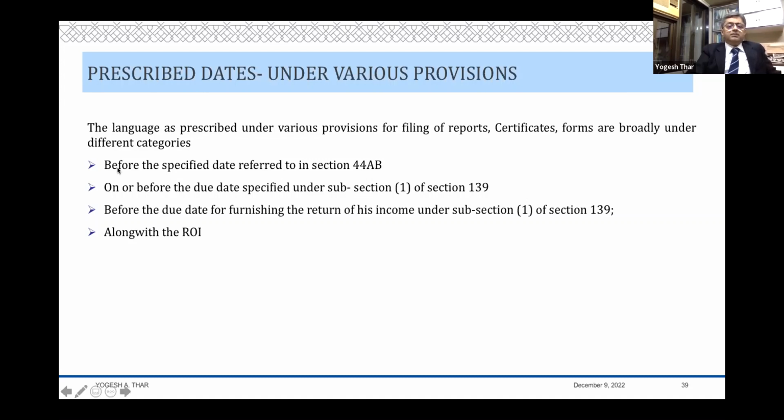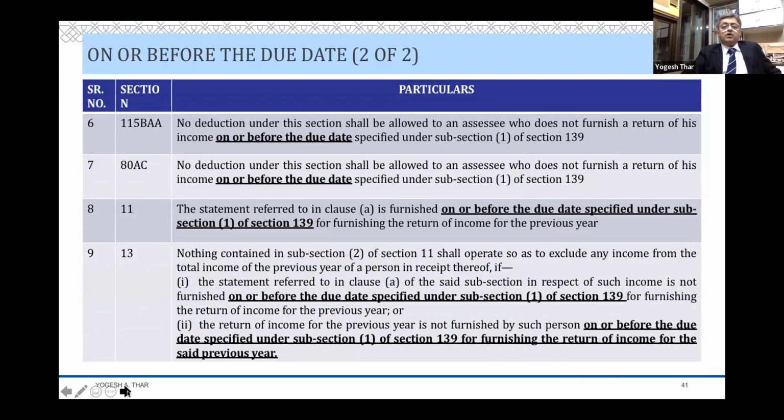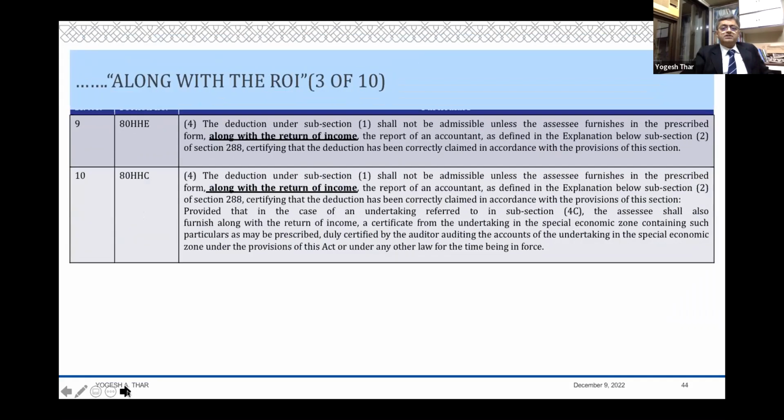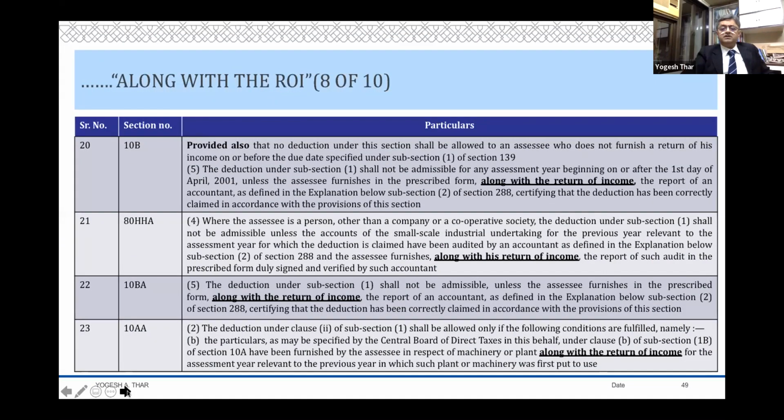Then on or before, or just before. That is the second type of cases. And the third type of cases are along with the return of income. You tried to find out, or make a list of various sections which use different nomenclatures. Like this set of sections says before the specified date under 44AB and 139(1), on or before the due date under 139(1). These are the provisions which lay this down. So there is a long list of sections. It runs into, I think, 10 slides. It uses different language, along with the return of income.